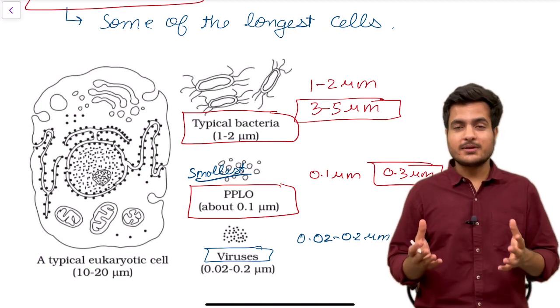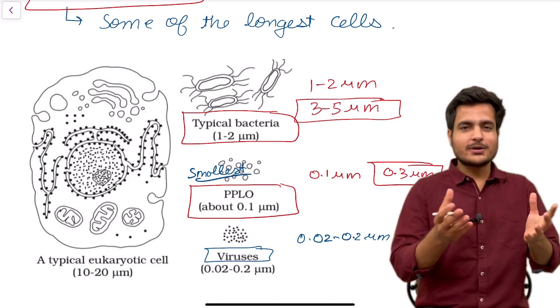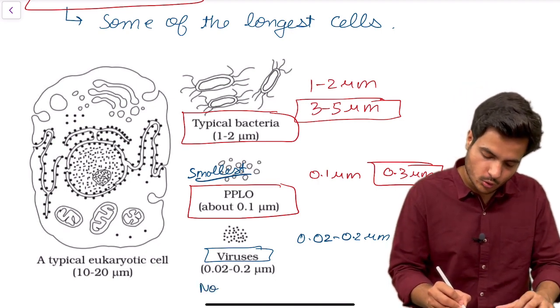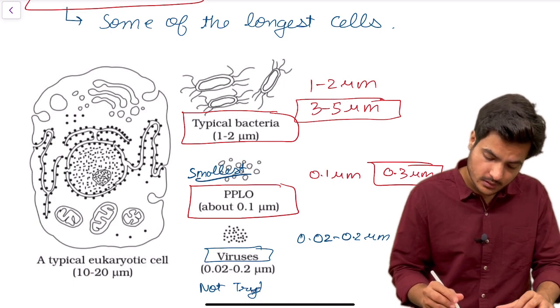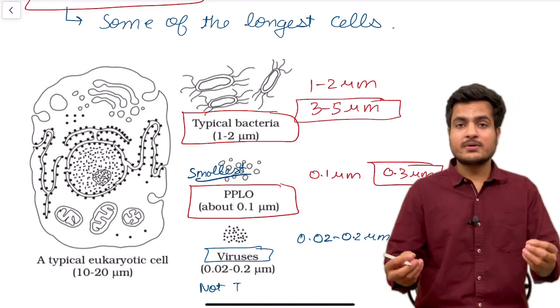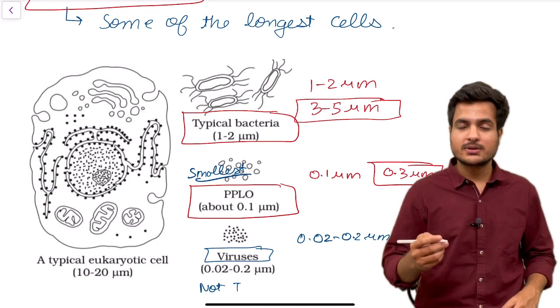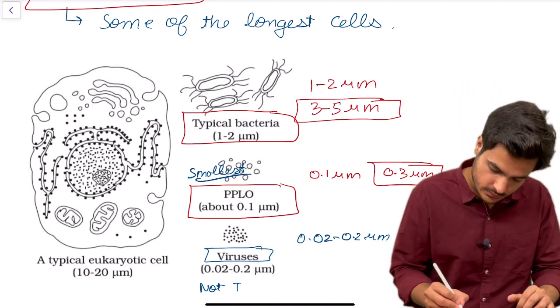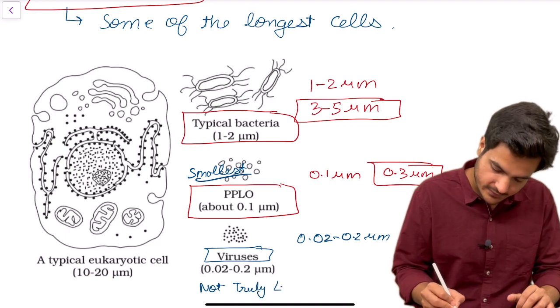So why are they not told as the smallest living cells? Because viruses are not truly living. They are living only once they infect a host cell and take over the mechanism of their replication and metabolism. Not truly living.